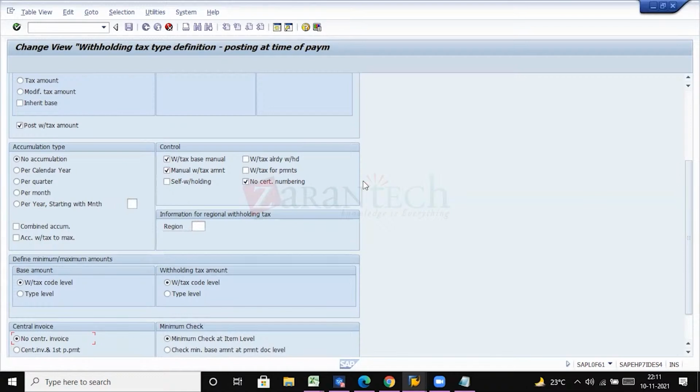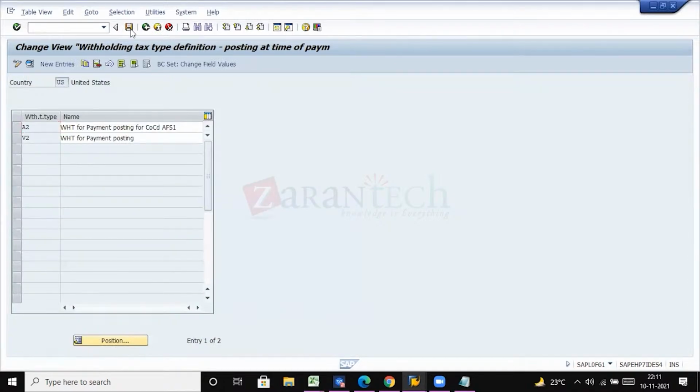Why will the system populate here? Because since it is deriving these details from the master data, definitely it will pop up. You will understand better when you post the transaction. Okay, at that time we will see. So these are the things that we need to select, and then save it in your TR.